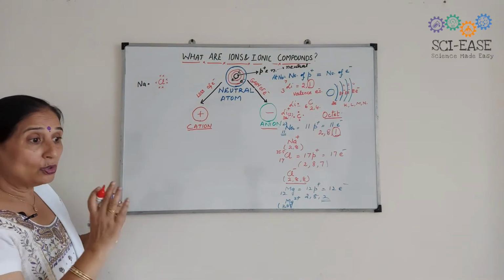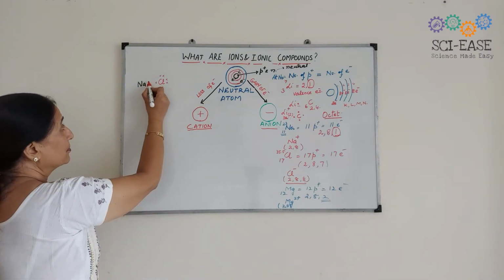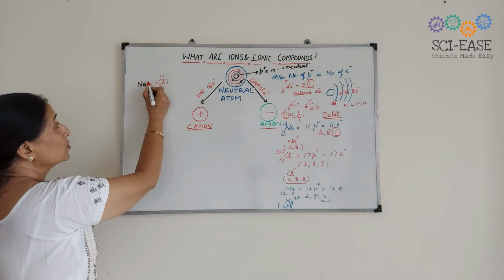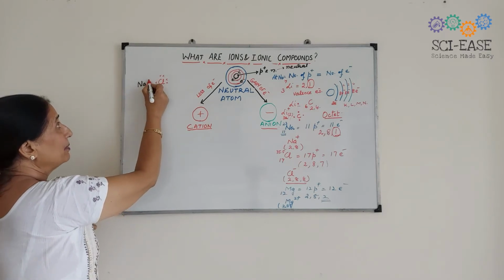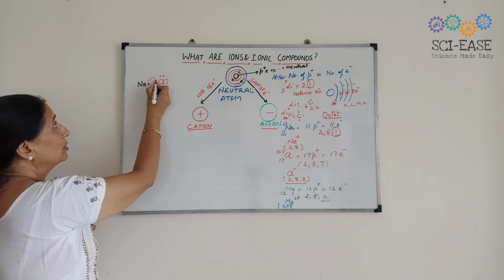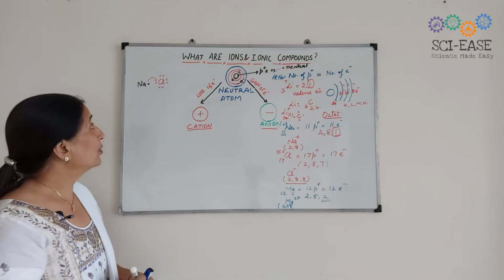So how is the transference taking place? This one loosely held electron of sodium will be transferred to chlorine.